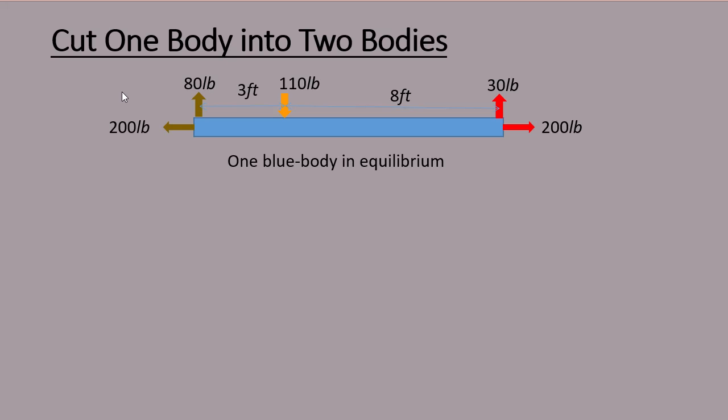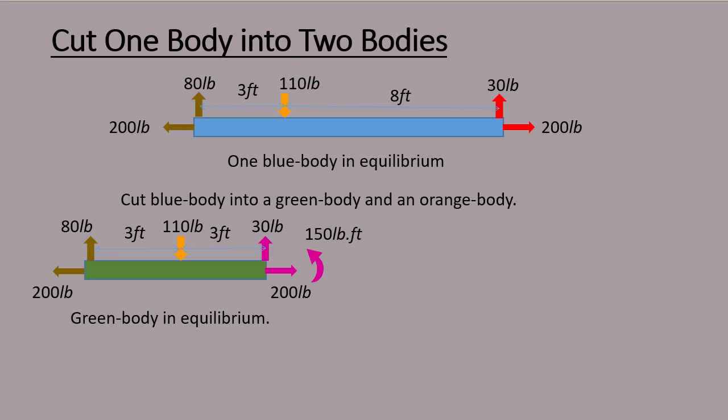As before, we cut this blue body into two pieces. Green piece and orange piece. The green piece is in equilibrium. This 30-pound is an internal force. 200 pounds is an internal force, and this 150-pound foot moment is an internal couple.